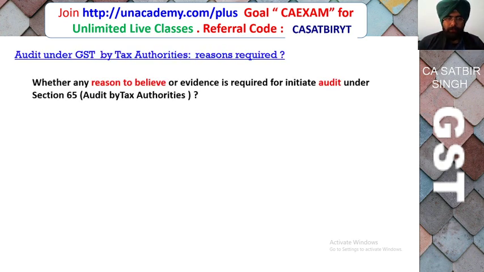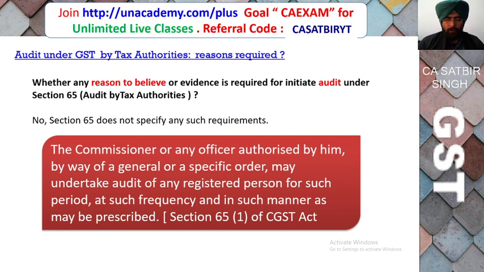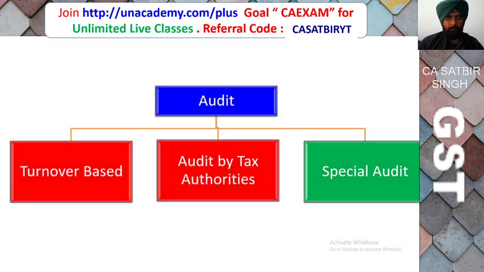Whether reason to believe is required if audit is conducted by the GST authorities? Answer is no. Section 65 does not specify that reason to believe is necessary. Even though you have correctly filed your GST returns and paid taxes correctly, even then Commissioner can order audit of any registered person under GST. So Commissioner for this purpose can issue a general order or special order to conduct the audit at any frequency and in the manner as will be prescribed.